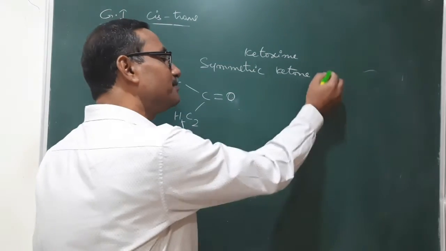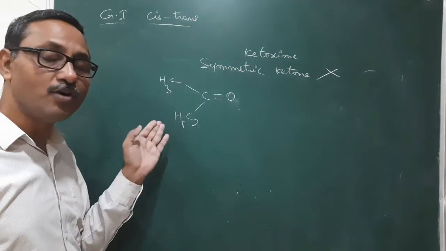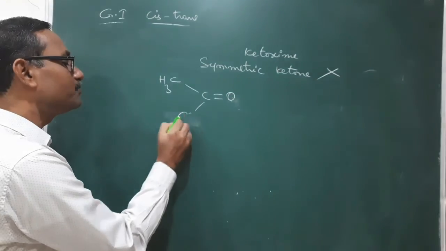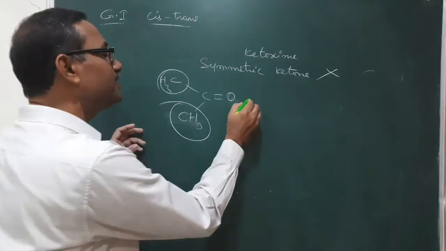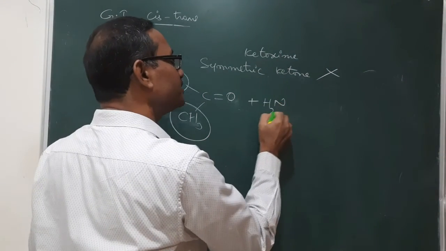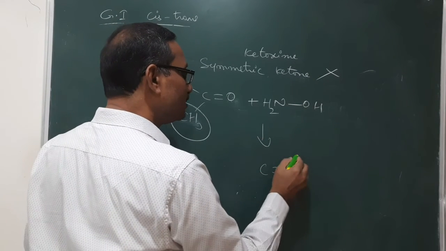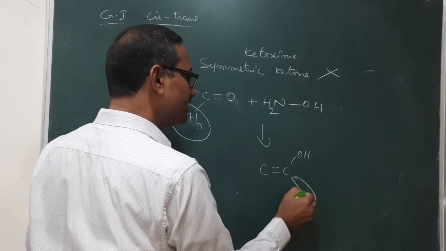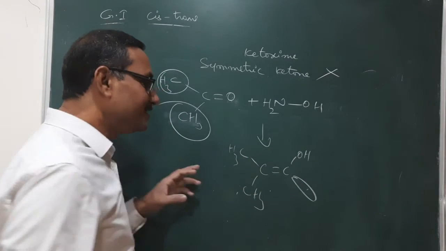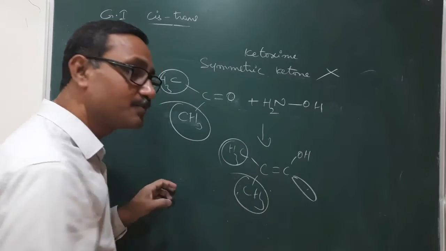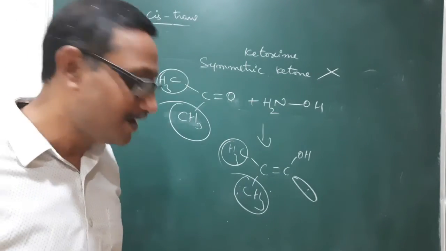That ketoxime is not exhibiting geometrical isomerism, because if you take a symmetric ketone, these two groups are the same. So after treating with NH2OH, we get a ketoxime like this. So these two are the same. That's why this ketoxime is not exhibiting any geometrical isomerism.